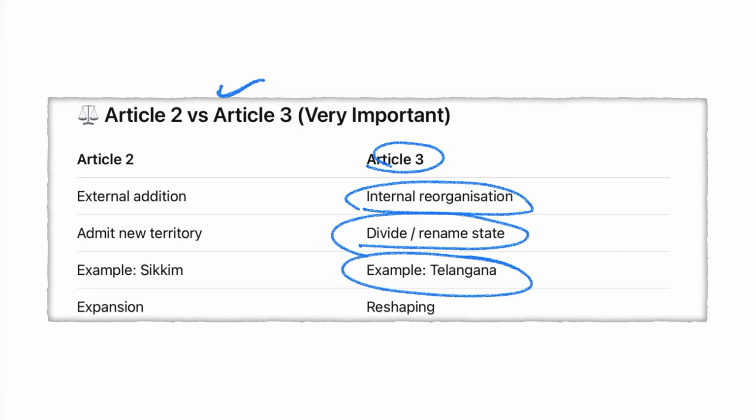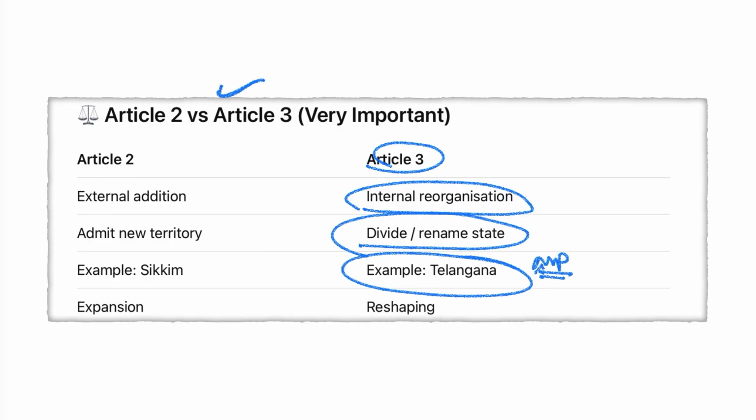You should know about that. Article 3 deals with formation of new states from existing states, alteration of boundaries, change of name, increase or decrease in area. Example, Telangana. Telangana was created under Article 3, not under Article 2.